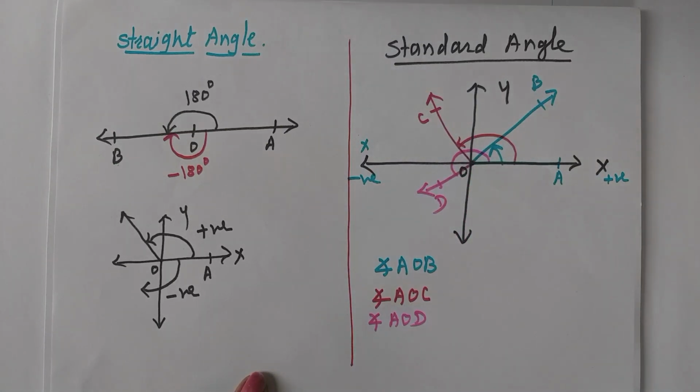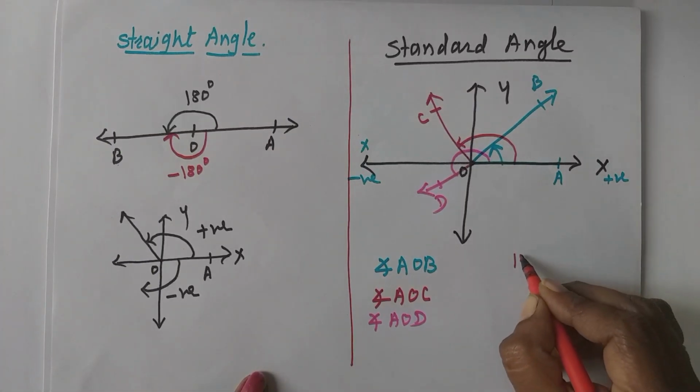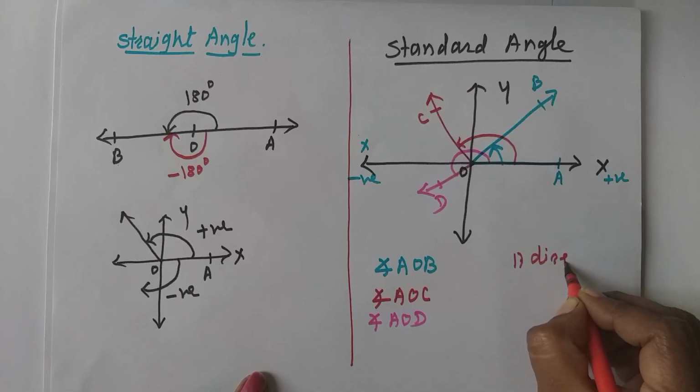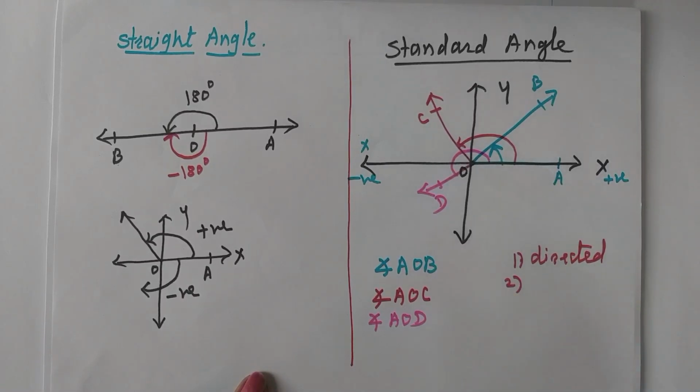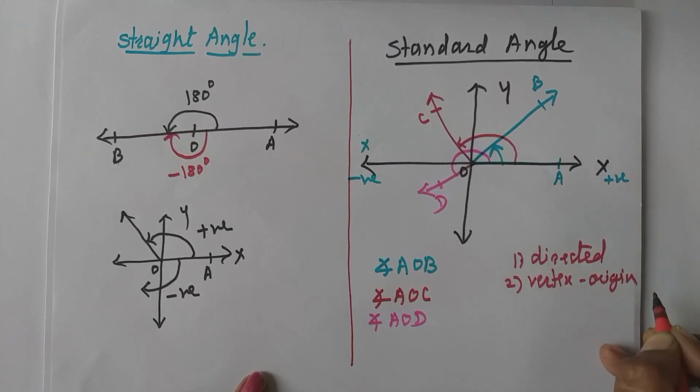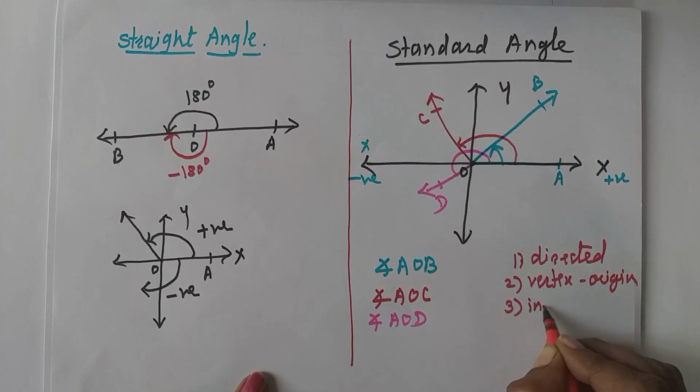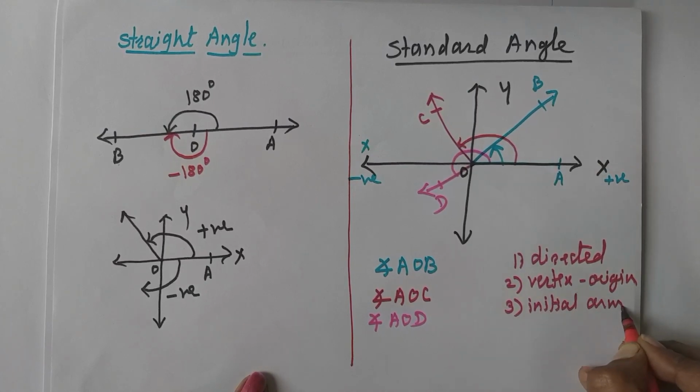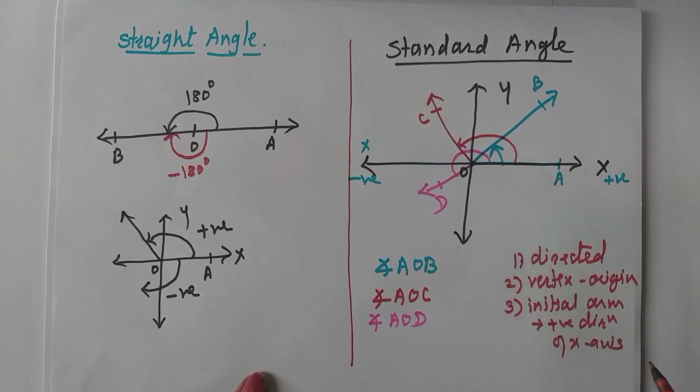What are the necessary conditions for an angle to be a standard angle? First condition, it should be a directed angle. Second condition, the vertex should be at the origin. And third condition, the initial arm should be along the positive direction of the x-axis. If these conditions are fulfilled, then the angle is a standard angle.